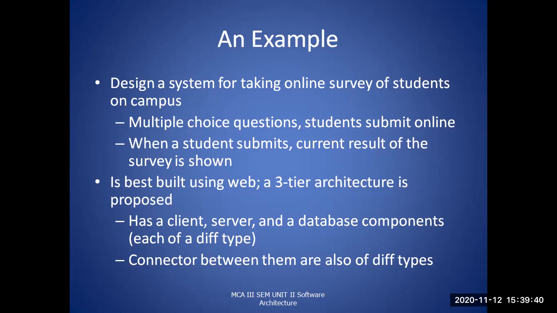From the database, after analyzing the survey, you will be showing the results back to the students. So it is a three-tier architecture which has been proposed for the above mentioned example. Because the client will be a student, the server will be responding with the details, and the details will be stored in the database.